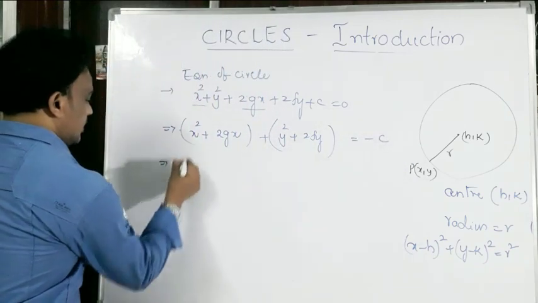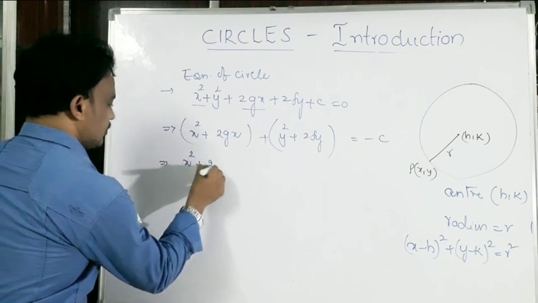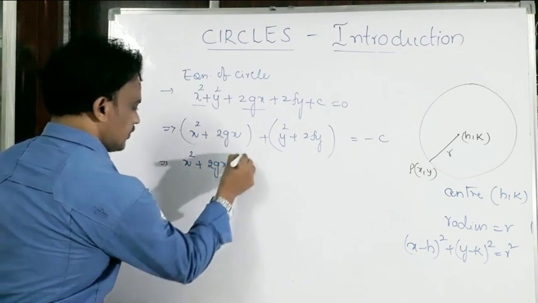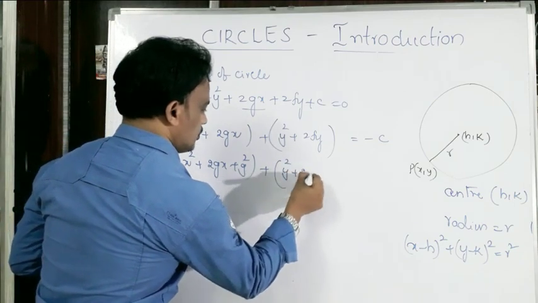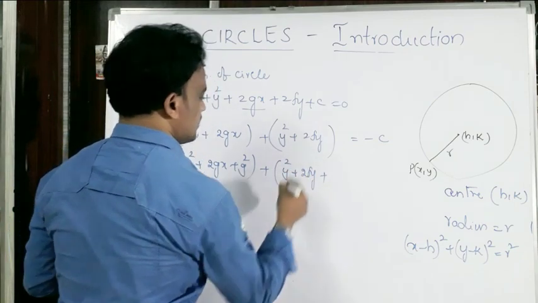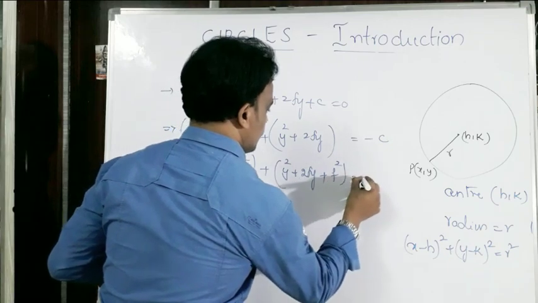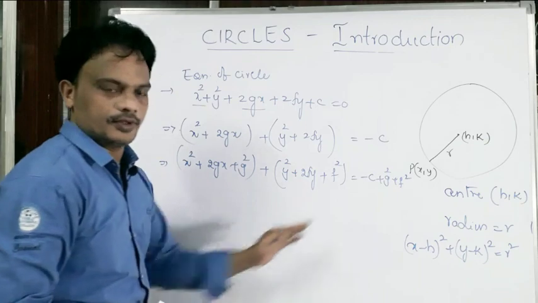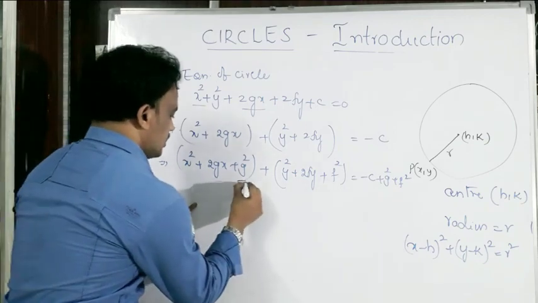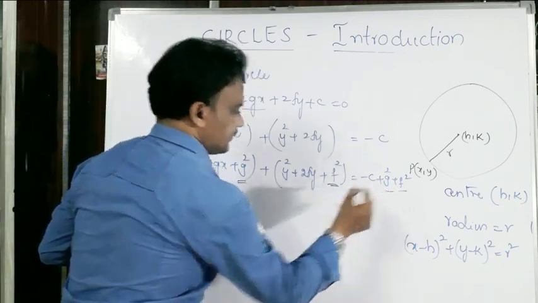Now this can be written as x square plus 2gx plus g square, plus y square plus 2fy plus f square, equals minus c plus g square plus f square. Here, what I am doing is adding g square and f square terms to both sides.